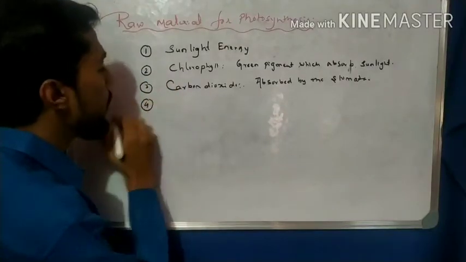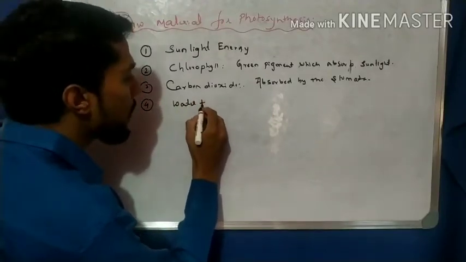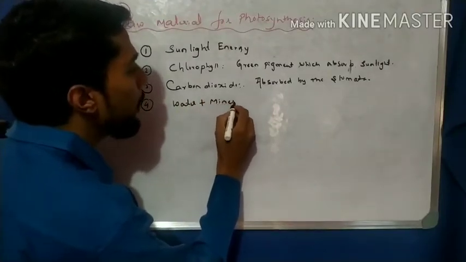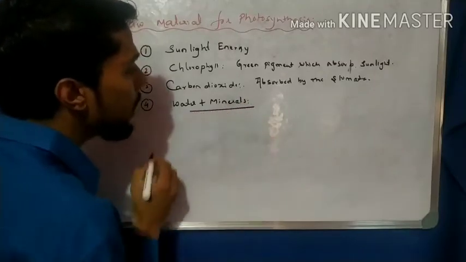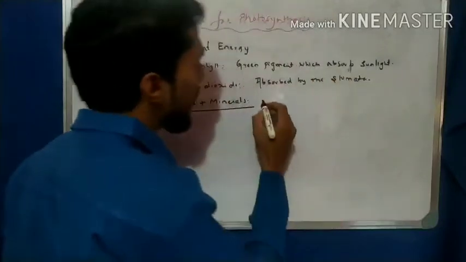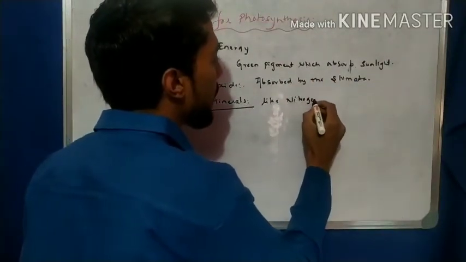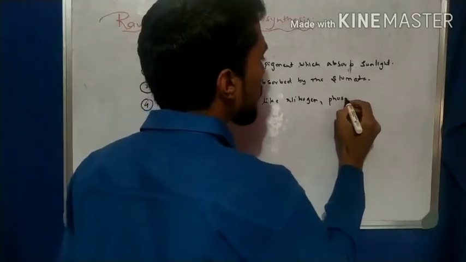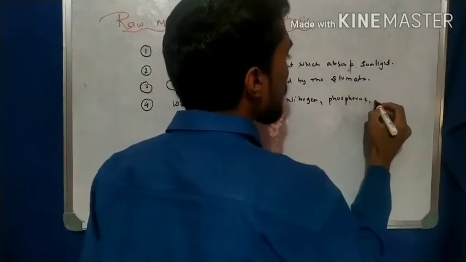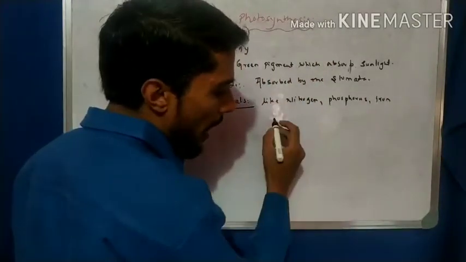So the fourth point, which is very important, is water, right? Water plus minerals. What are the minerals which are important for the growth of a plant? Write down minerals like nitrogen, phosphorus, iron and magnesium.